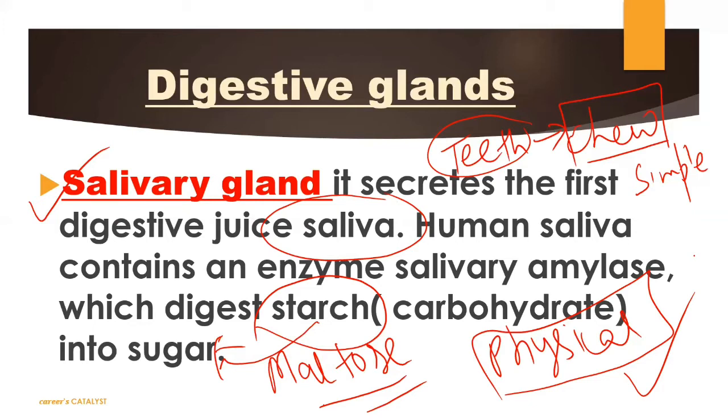The salivary amylase also wets your food, so it gets softened and is not in dried form, and because of that the food is easy to engulf.